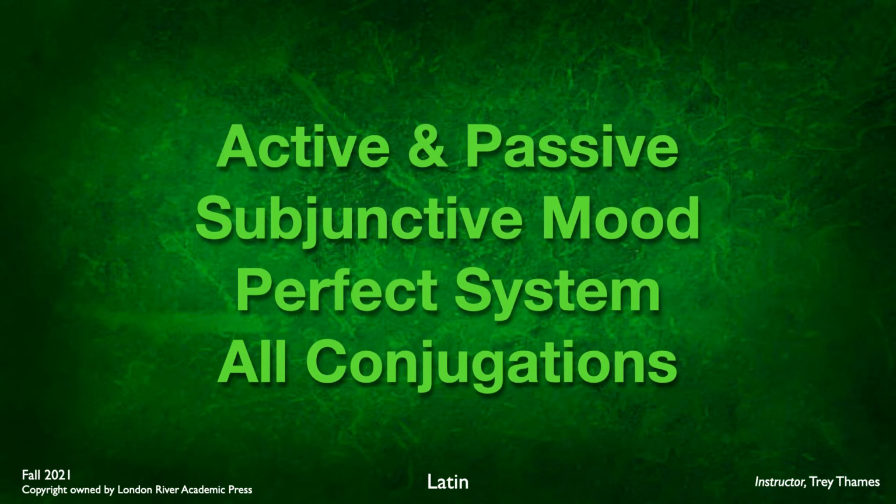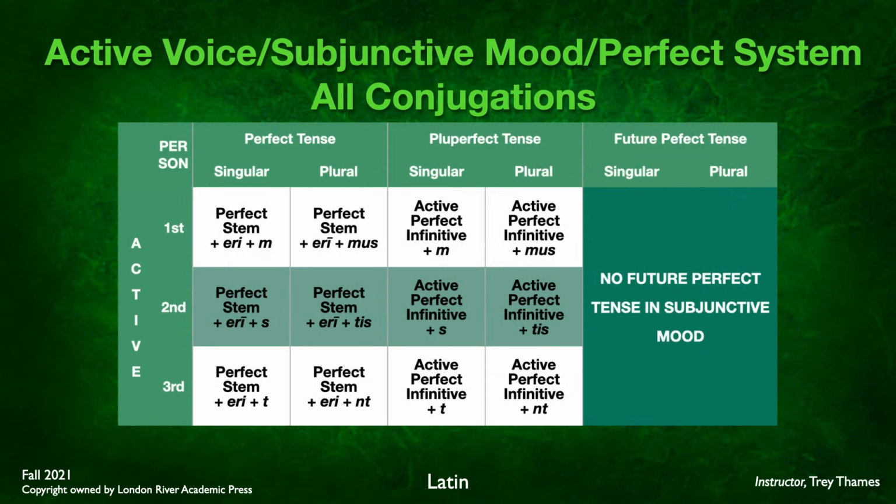Let's now look at the active and passive voice subjunctive mood for the perfect system. And again, all conjugations will operate according to this principle we're about to look at. So here's the chart. For the perfect tense, we're going to use the perfect stem. Now, if you remember, in indicative mood, for the perfect tense, we use the perfect stem. Third principal part, drop the ending.